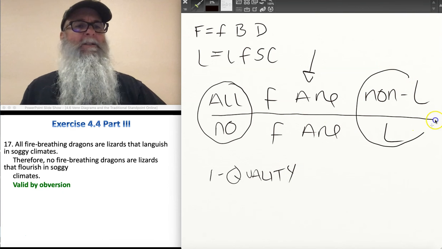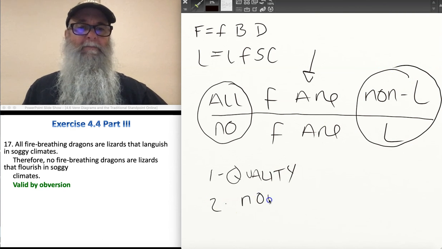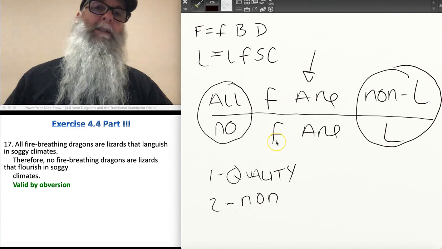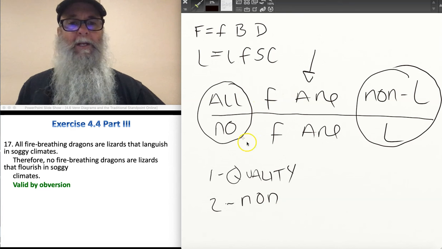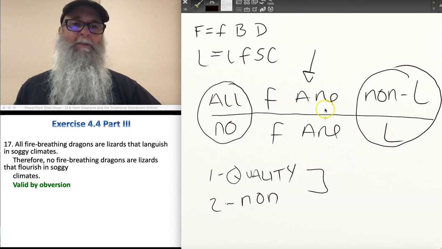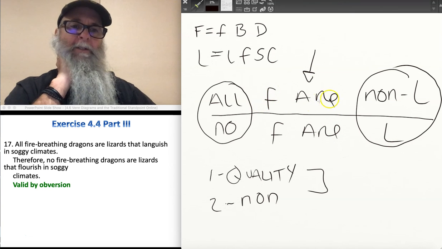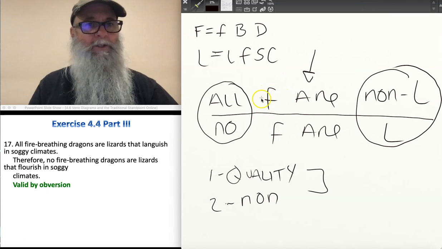The other thing I notice that's different here is I've got one non. Okay, just one. So now I want to think to myself, can I use conversion, obversion, contraposition, or some combination of those to start eliminating these two differences between these sentences? If I apply conversion to this premise, I'm going to end up switching the subject and predicate terms, but they're not switched. You can see that F is the subject term of both statements. So I know it's not conversion.